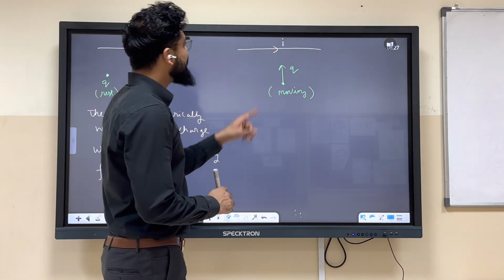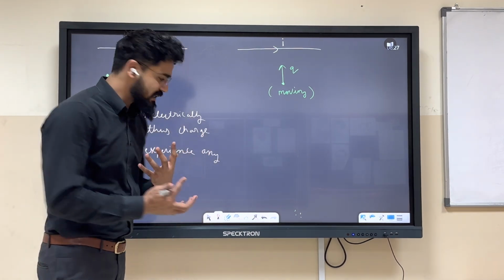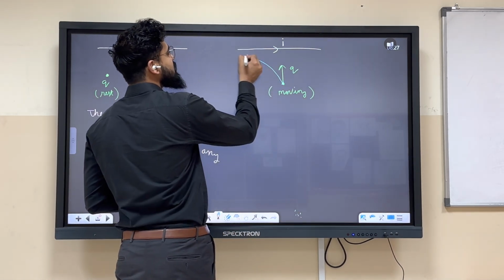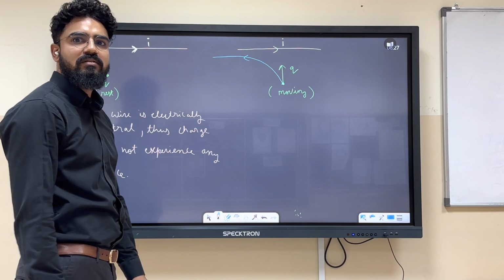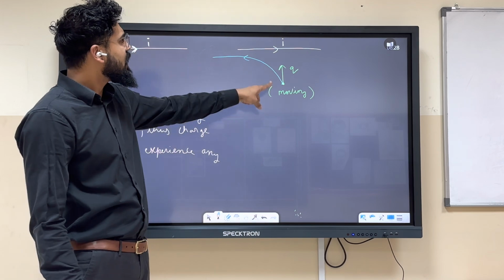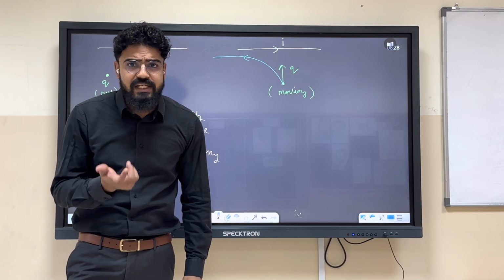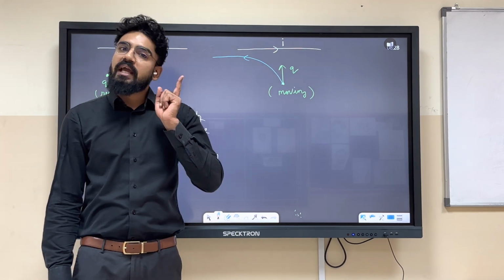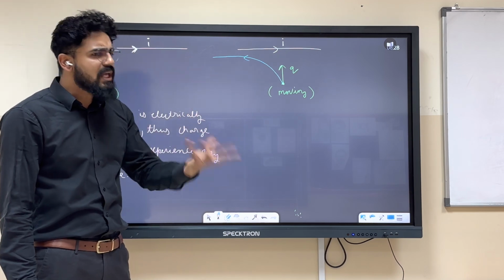Now over here, when the charge is moving, we observe this: the charge started to move like this. Are we getting it? It started to move like this. So if the charge got deflected in this direction, obviously there should be some force causing this deflection, yes or no? So this force is known as what? Magnetic force. And it can only be in action when the charge is moving.